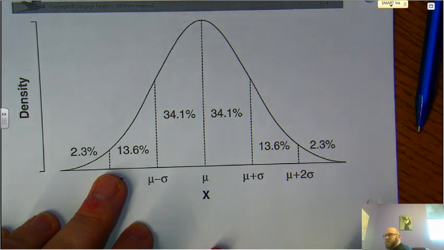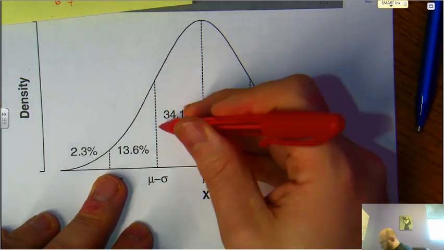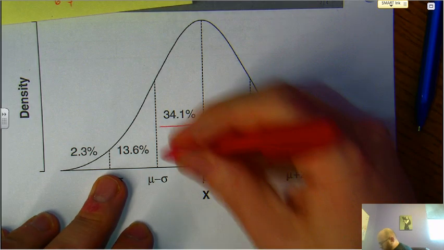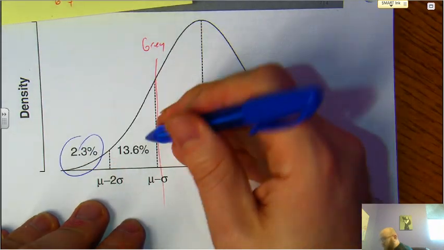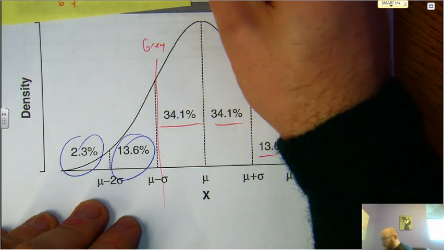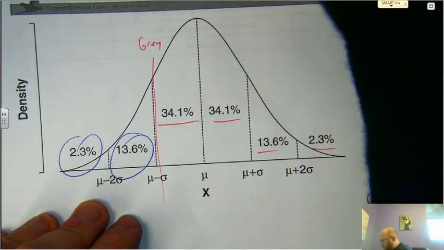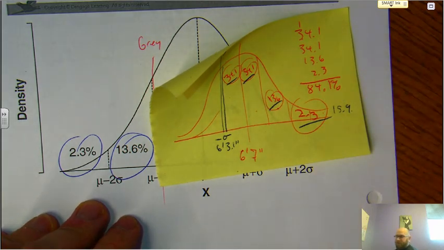I think the next question is how much is smaller? So if these are the ones that are taller, because this is where Greg lives, then this is the percentage that are shorter. So that's going to be 15.9%. Okay? And sure enough, 15.9 and 84.1 add up to 100%. So we can see where everybody is on this.